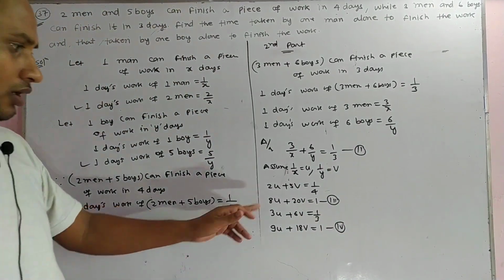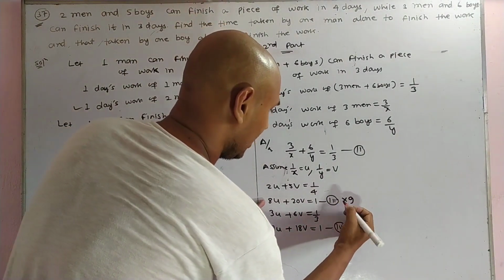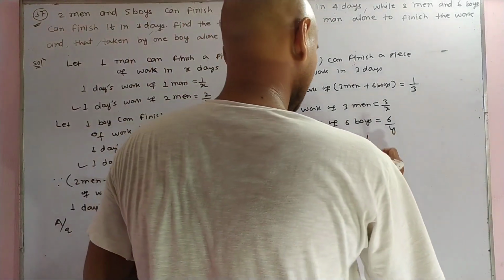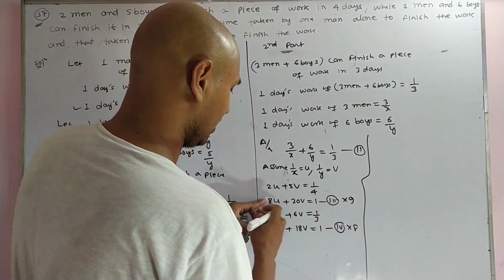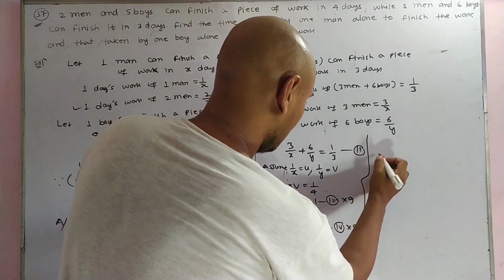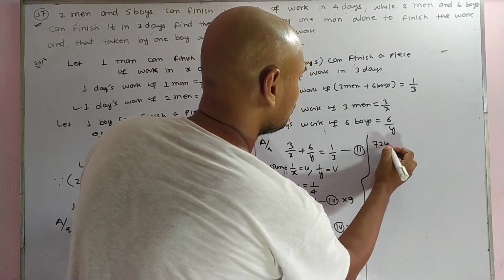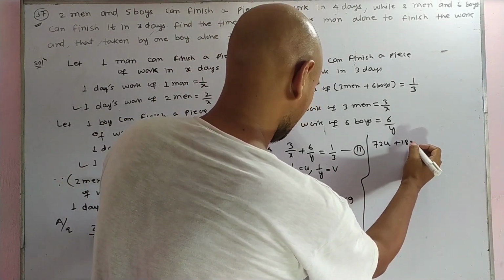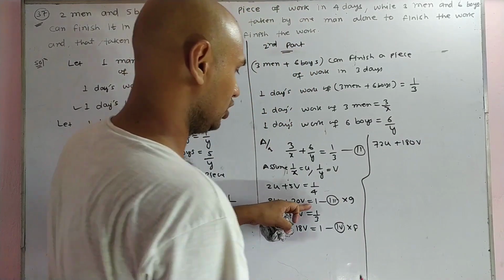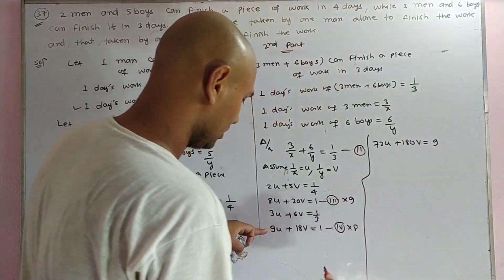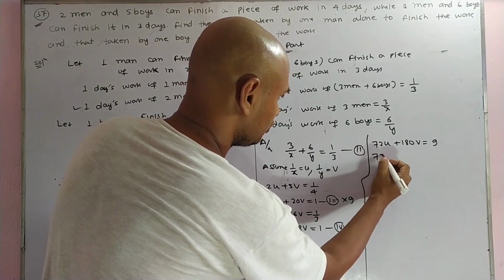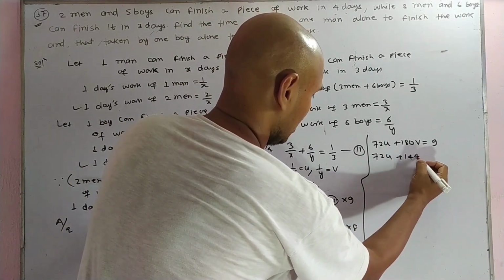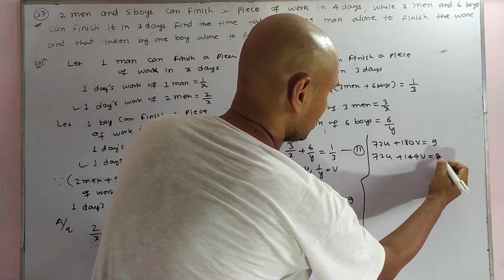Now multiply equation 3 by 9: 9 times 8 is 72, 72u plus 9 times 20 is 180v equal to 9. Again, multiply equation 4 by 8: 72u plus 18 times 8 is 144v equal to 8.